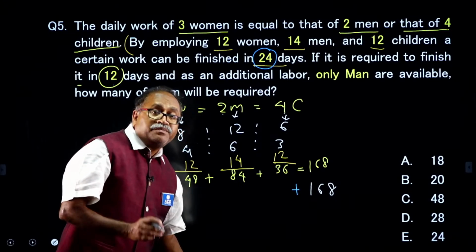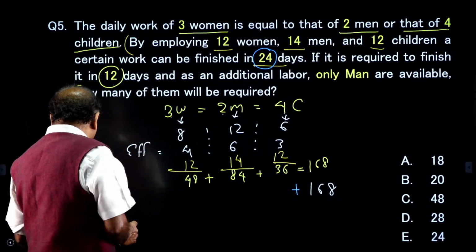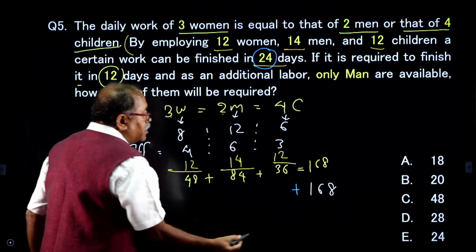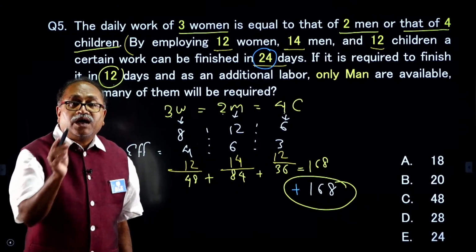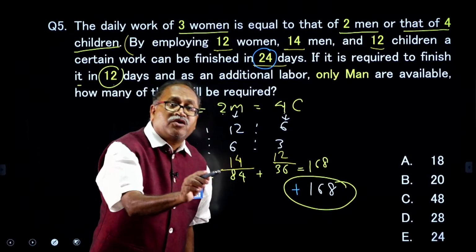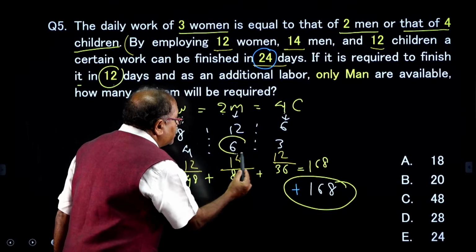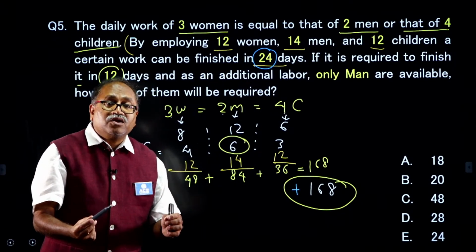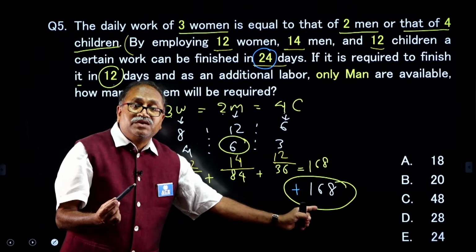Come on, time is up. So, shall I explain it? So, here my requirement is 168 efficiency, and that too should come from men only. So, each man has an efficiency of 6. So, how many men are required to get that 168 efficiency?